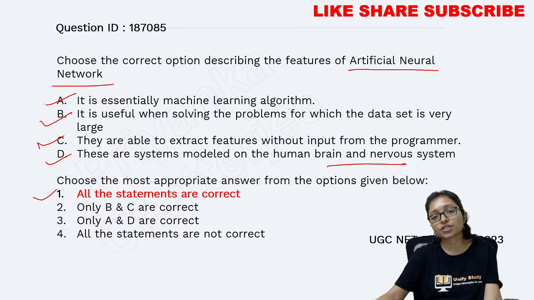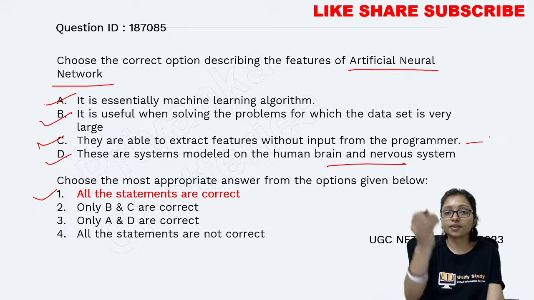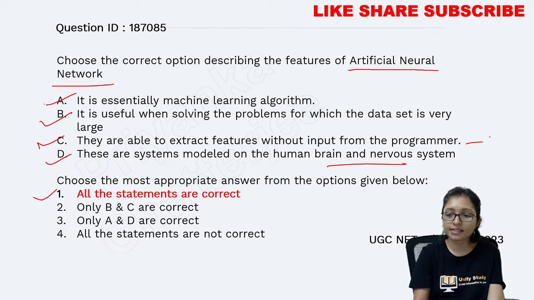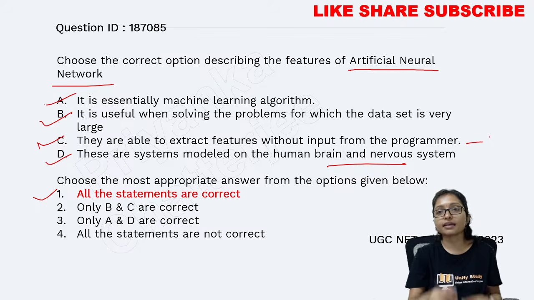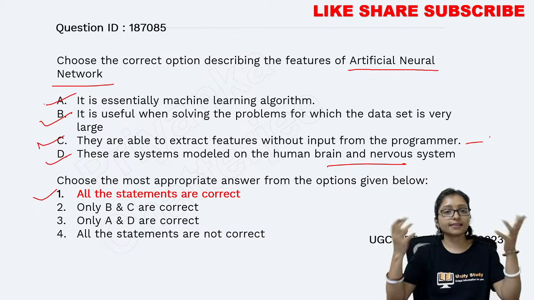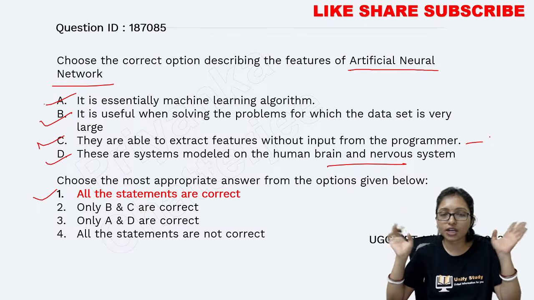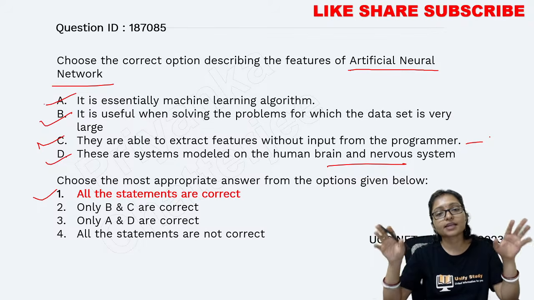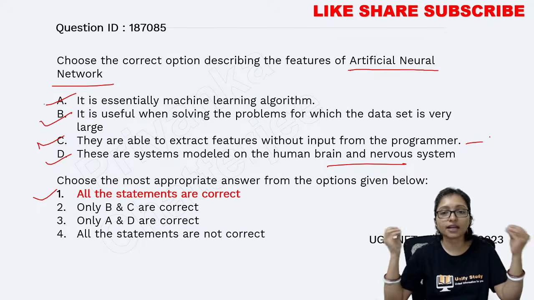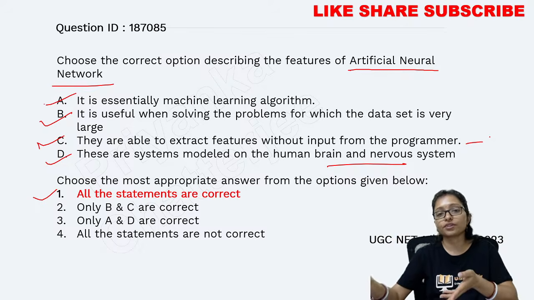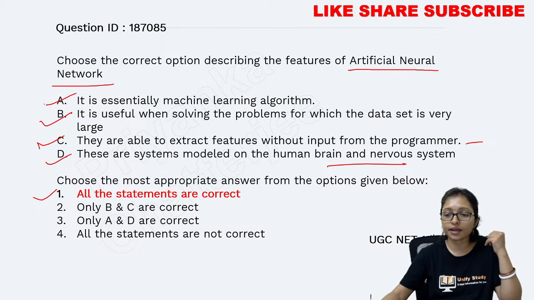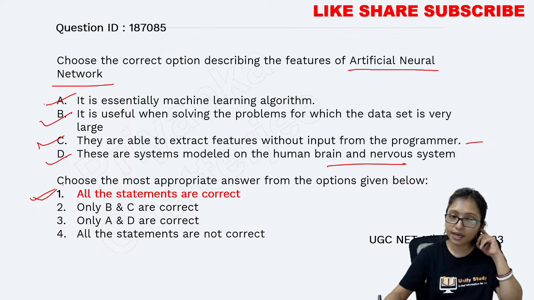And it is able to extract without input, because unsupervised learning, reinforcement learning, supervised learning, everything comes under neural network. Our brain can understand anything, our brain can take decision of anything, and it is able to add new rules also. Artificial neural network also can do everything. That's why the answer will be A. Option A is the correct answer.